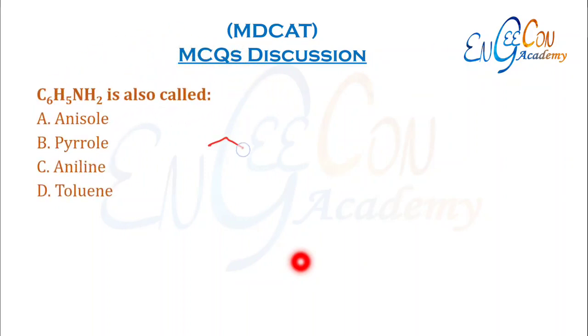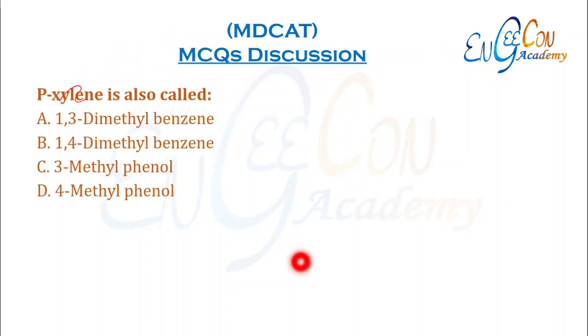C6H5NH2 is called ___. So this is a phenyl group which is C6H5, and along with it if we attach NH2, such a compound is called aniline. Paraxylene is also called ___. So paraxylene is this compound in which one CH3 is attached to this position and the other is attached to this position. So it is called 1,4-dimethylbenzene.